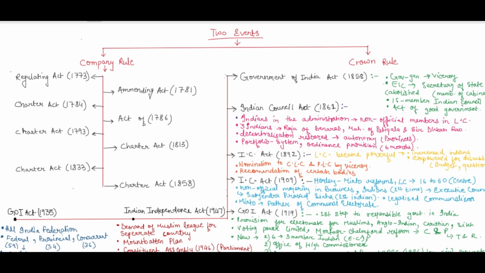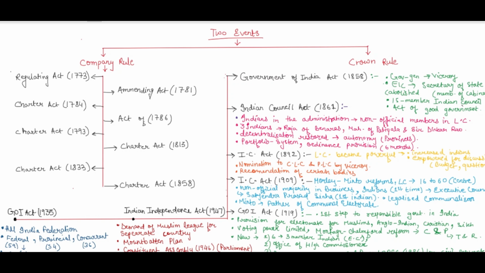Then decentralization was restored, so that once again Bengal, Madras, Agra, whatever provinces were there, were regaining their autonomy. Now they were not under a single viceroy or something like that. They were having their own government, own legislature. Autonomy means they are having their own legislature. That is a very simple term that you need to keep in your mind.